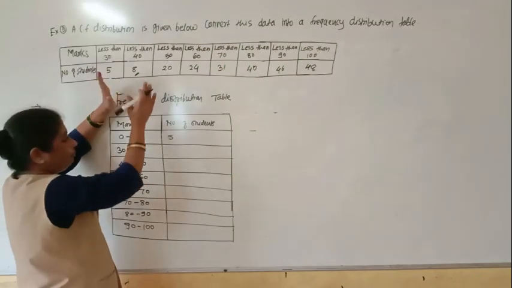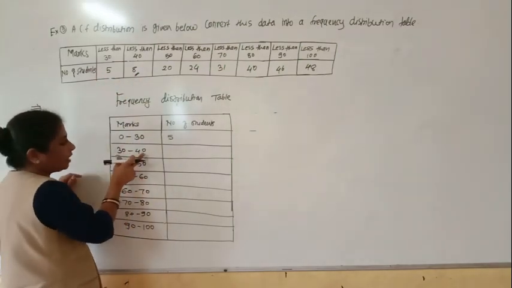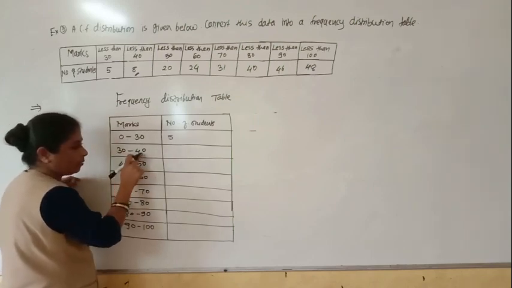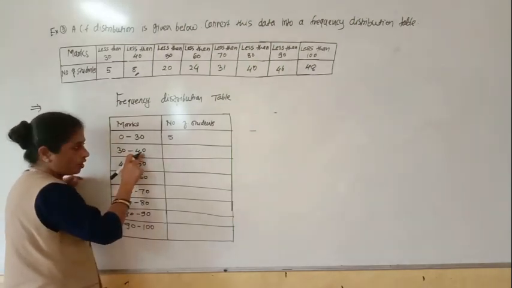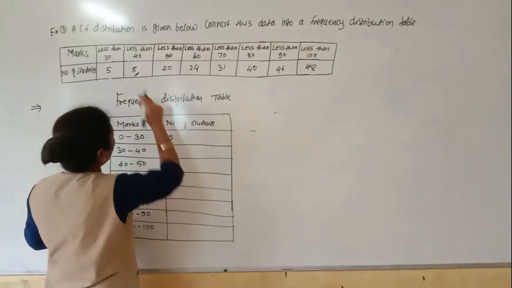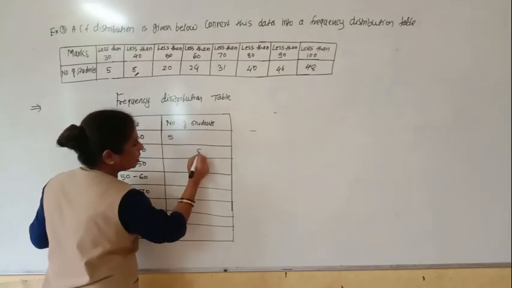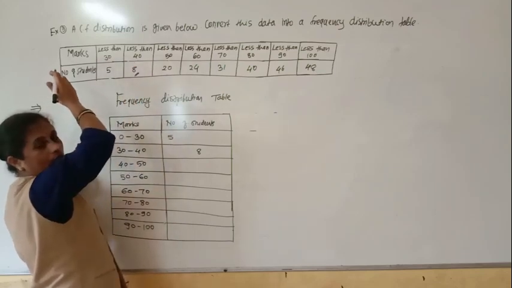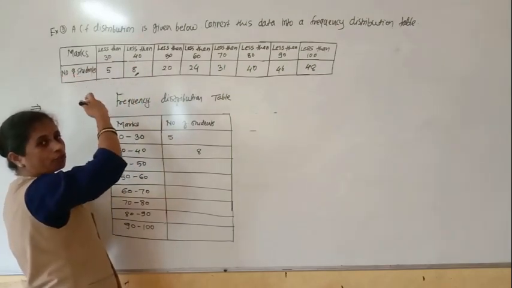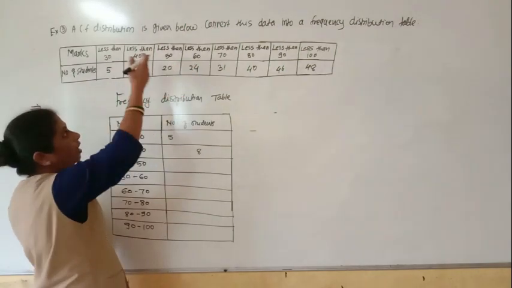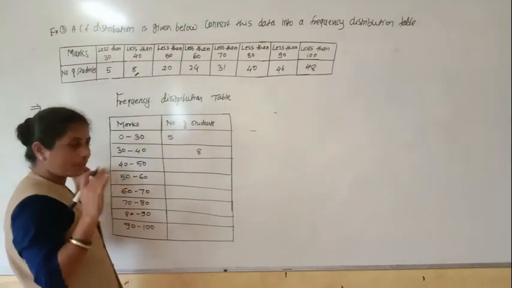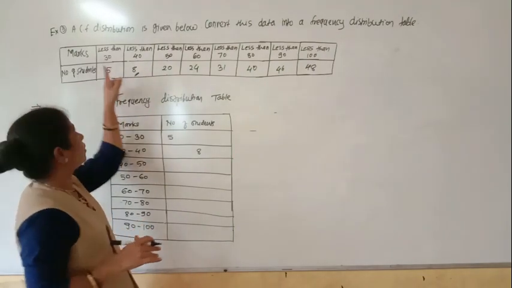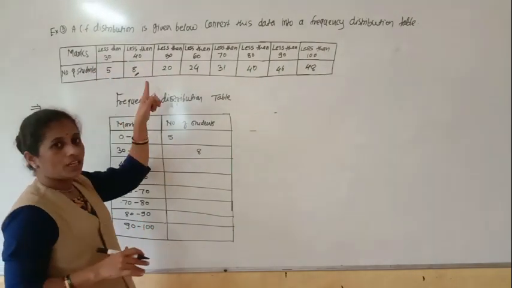Okay, so if we have to find exactly the number of students who got more than 30 but less than 40, you will get here, how many students are there, actually it is 8. Less than 40 means all the students from the marks, those who got 0, 1, 2 up till less than 40. So this number is 8. Total number of students from this to this is 8.